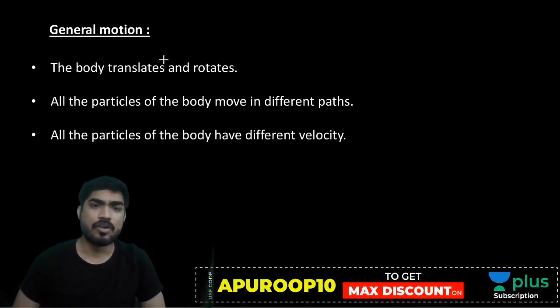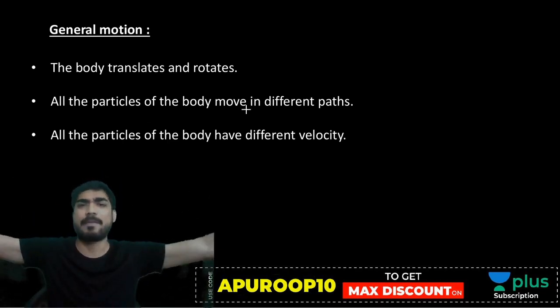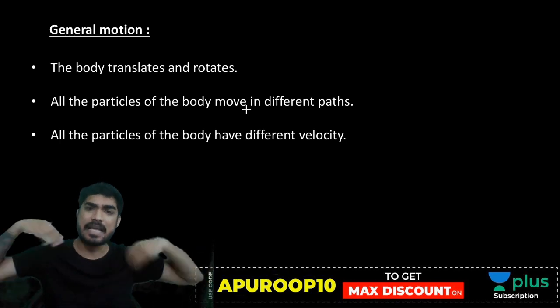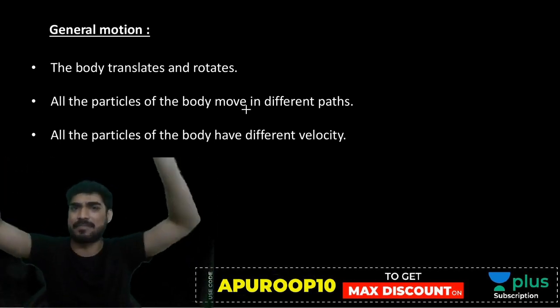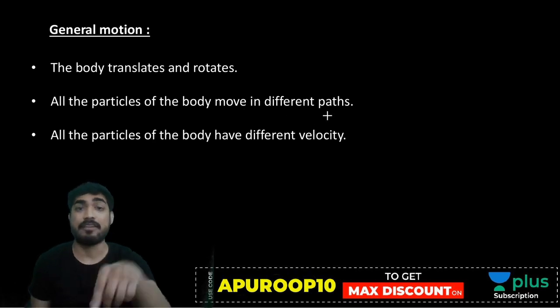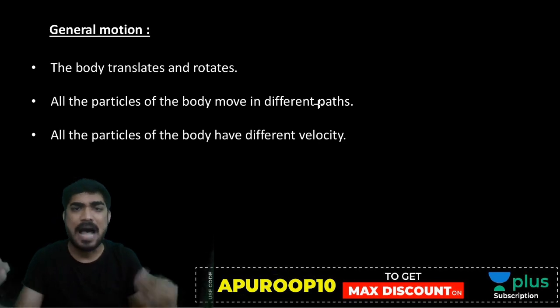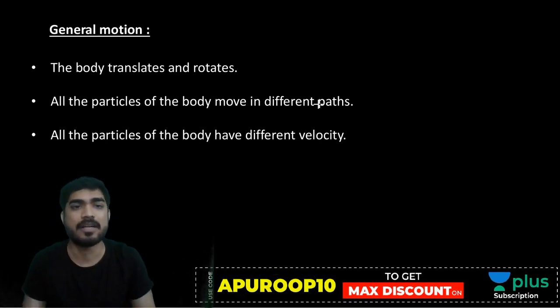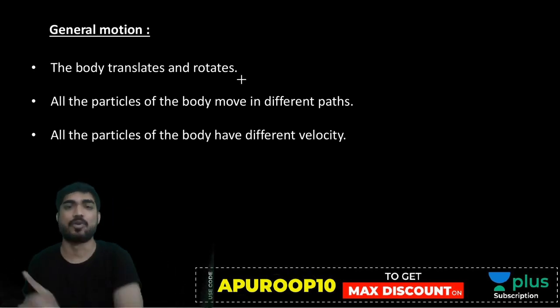Now, all the particles will have different paths. They will not be parallel, they will not be identical, they have different paths. A is moving like something else, B is moving like something else. So my friend, there is no relation between the paths. And all the particles have different velocity. If the path is different, velocity will also be different. So my friend, in general motion there is translation plus rotation.